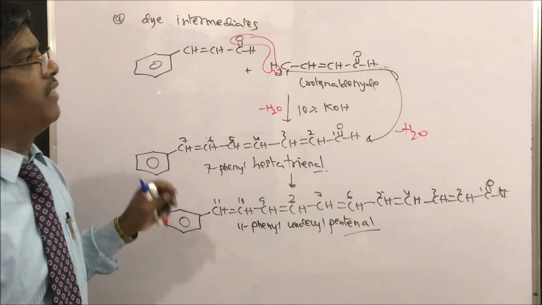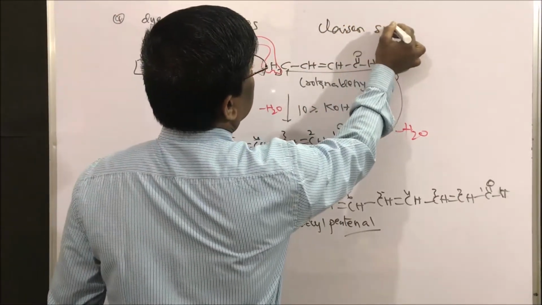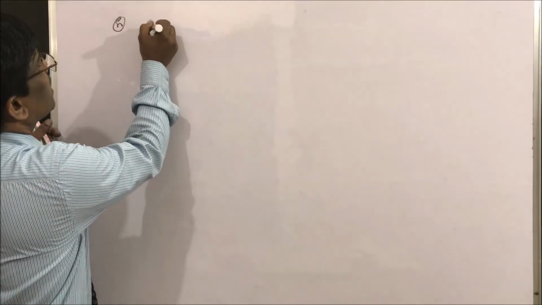This is the beauty of this Claisen-Schmidt reaction.